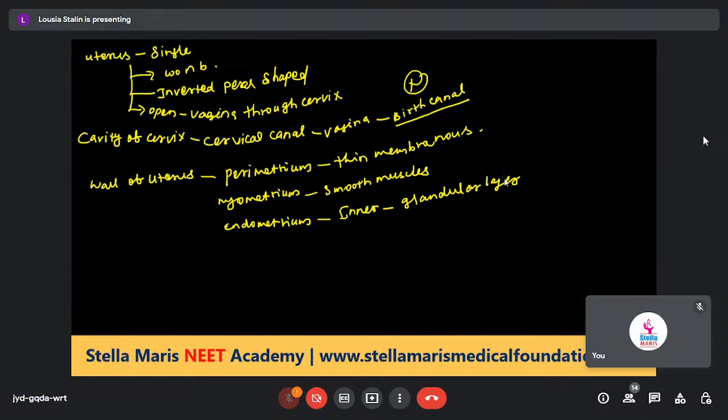The endometrium undergoes cyclic changes during the menstrual cycle.